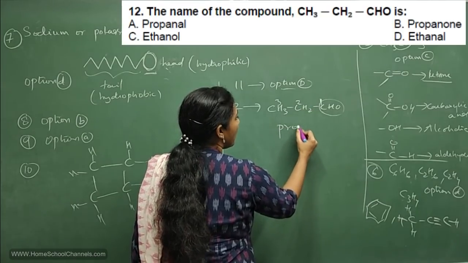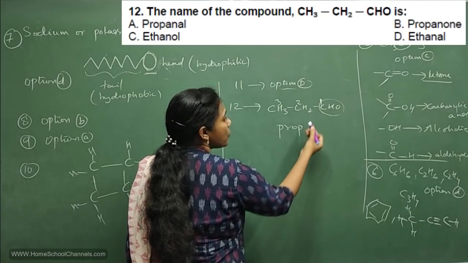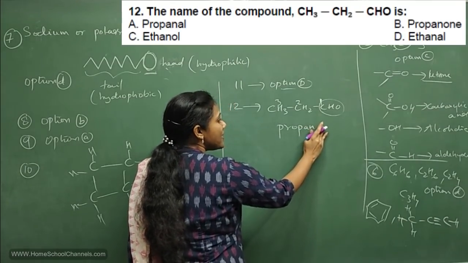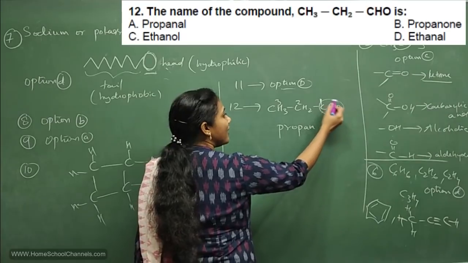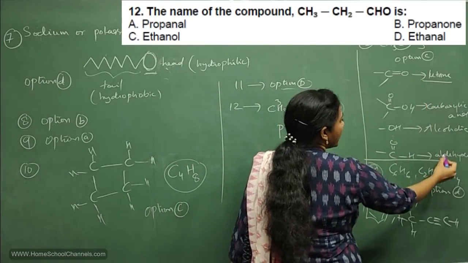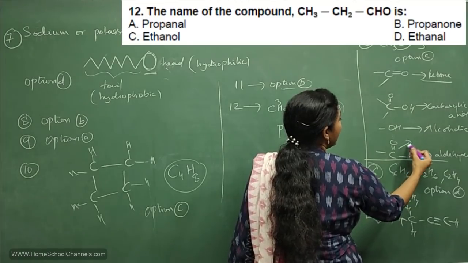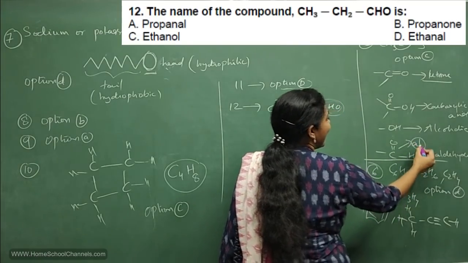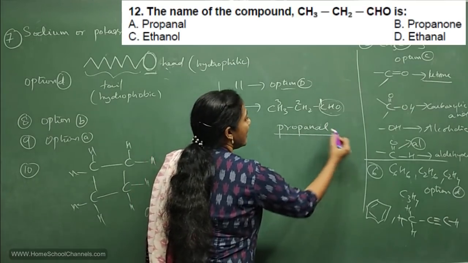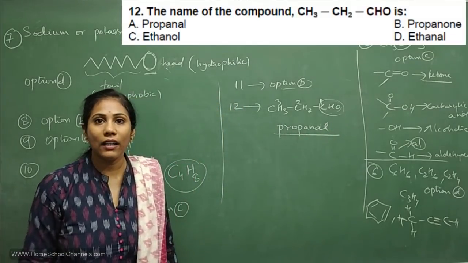So 3 means prop you will write. So between carbons all single bonds only there, so an you will write. So instead of this last E, you should write the name of a functional group. Functional group is aldehyde group, isn't it? Its name, when you write it, it should be written as Al. So add Al at the end. So what is its name? Its name is propanal. Right?